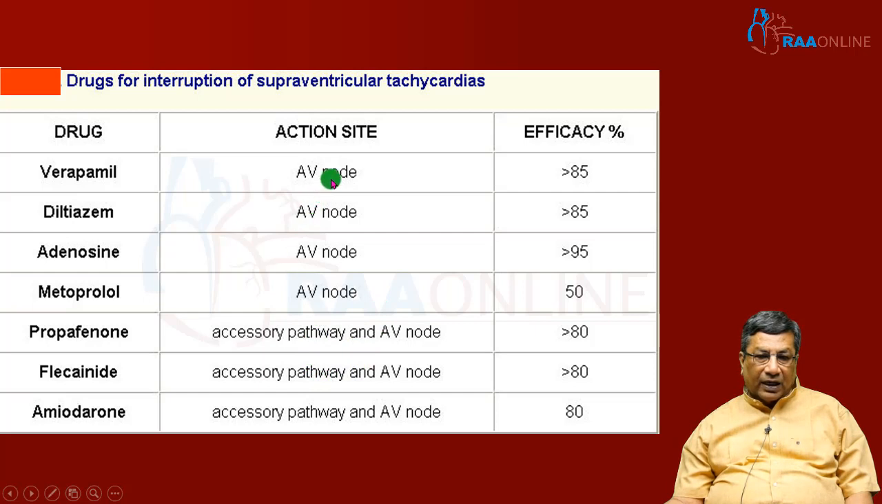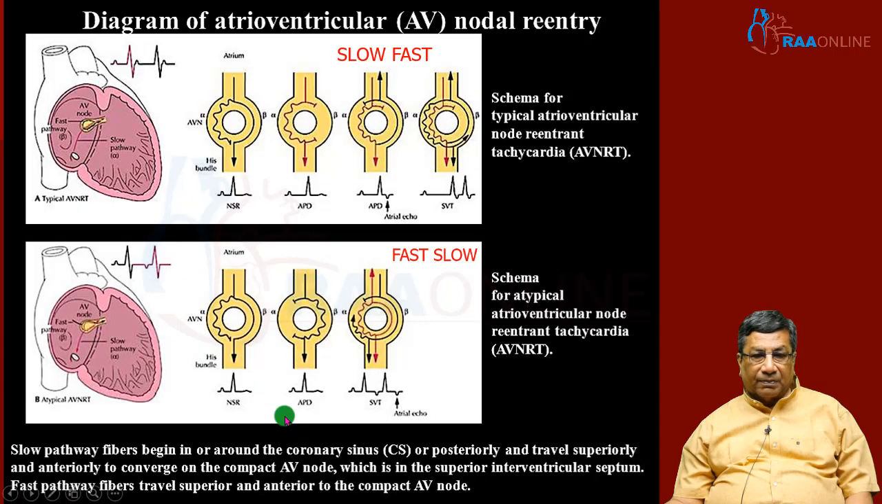Why it is important to diagnose whether it is AVNRT or AVRT is because the majority of AVNRT will be terminated by routinely used drugs like adenosine, metoprolol or verapamil, because all these drugs act on the AV node and terminate your AVNRT. But only amiodarone is going to act on both the accessory pathway and AV node. Sometimes you may require amiodarone because it will also affect the accessory pathway to convert the AVRT to sinus rhythm.